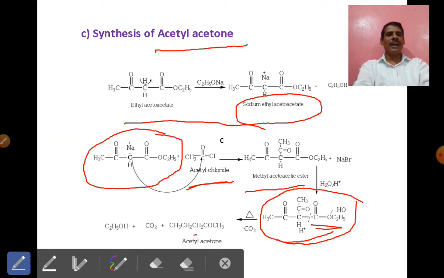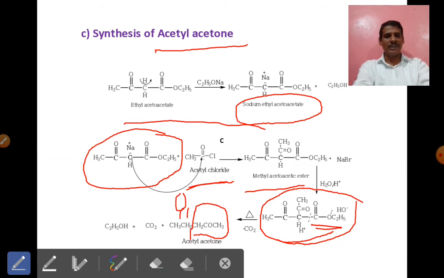The structure is CH3COCH2COCH3, with C double bond O at both positions.